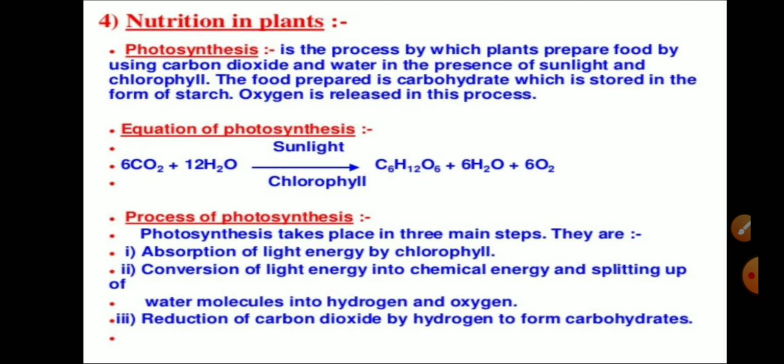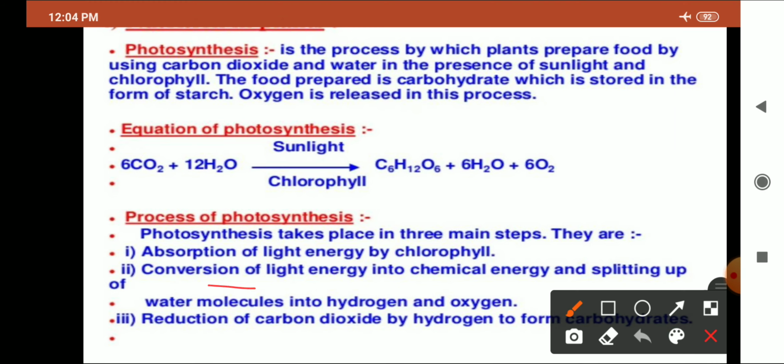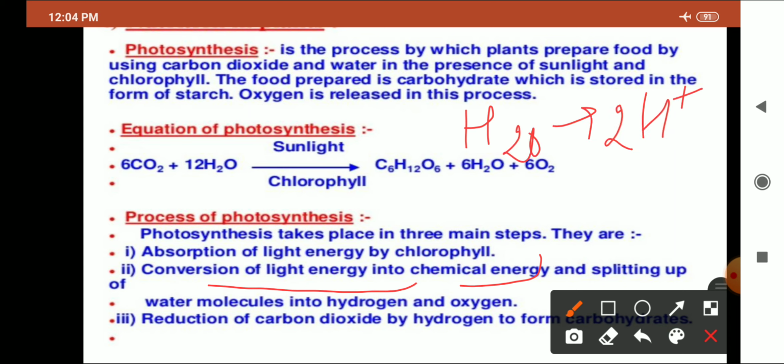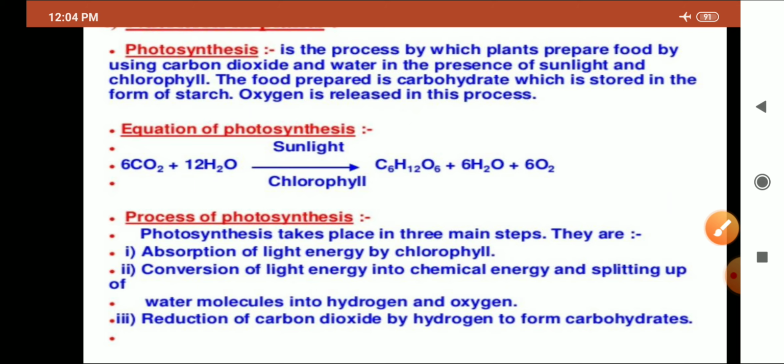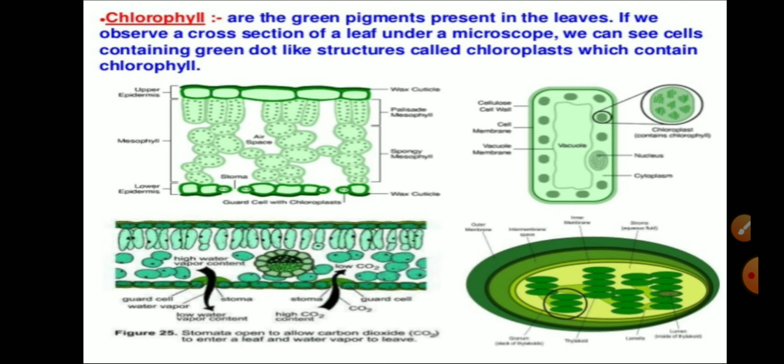In the process of photosynthesis, there are 3 steps that are part of the mechanism. The very first is the absorption of light energy by the chlorophyll pigment. The green colored pigment chlorophyll absorbs the sunlight. The second is the conversion of light energy into chemical energy and splitting of the water molecule into hydrogen and oxygen. The water molecule will be split into two hydrogen ions and an oxygen molecule. In this way we get oxygen as a byproduct. The third one is the reduction of carbon dioxide by hydrogen to form carbohydrates.